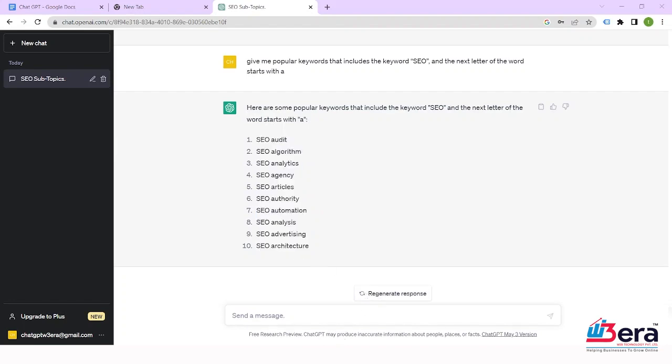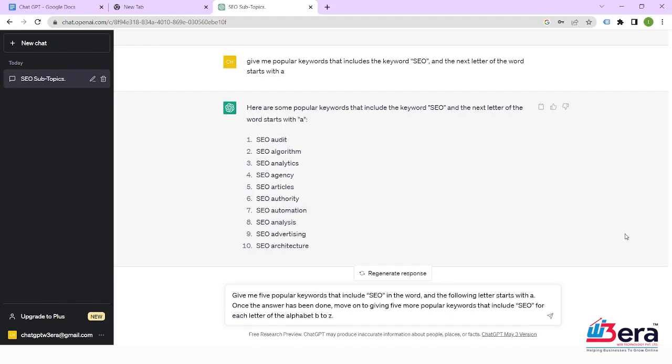Now, using the onion prompting method above, we can combine all this in one prompt as we did before. You can write it down like me: give me 5 popular keywords that include SEO in the word and the following letter starts with A. Once the answer has been done, move on to giving 5 more popular keywords that include SEO for each letter of the alphabet B to Z. Press enter.